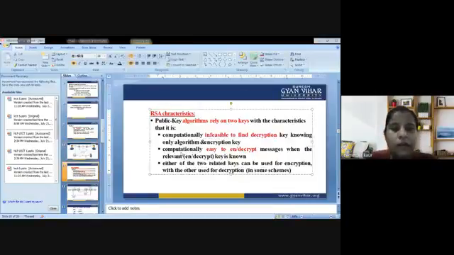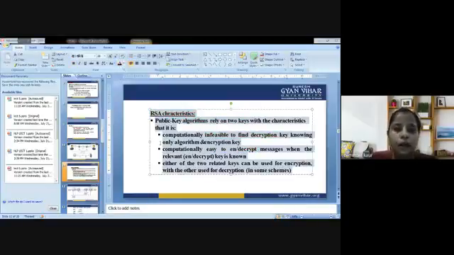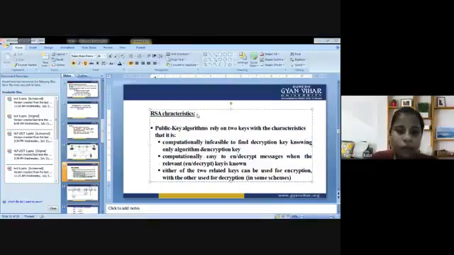Next, there are certain characteristics that are associated with RSA. Have a look at the same. If you are having any confusion till now, you can ask me. The public key algorithm relies on 2 keys with these characteristics: it is computationally infeasible to find the decryption key knowing only the algorithm and encryption key. It is computationally easy to encrypt or decrypt messages when the relevant key is known. And either of the two related keys can be used for encryption with the other used for decryption in some schemes. So these are the three characteristics of the RSA algorithm. If you are having any doubt, you can ask me any question.